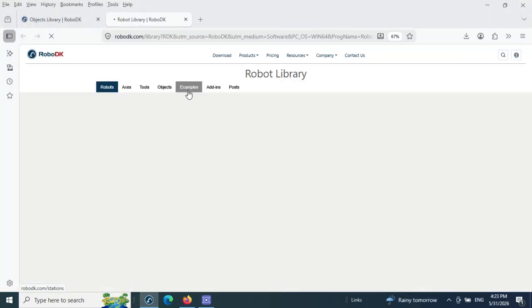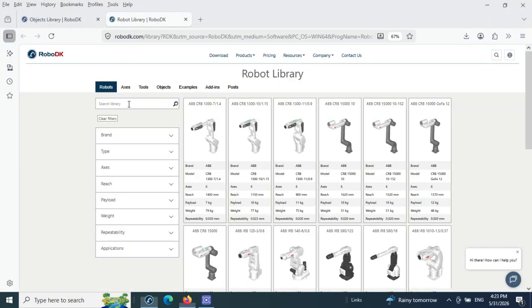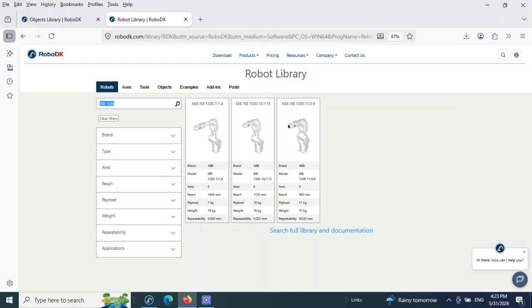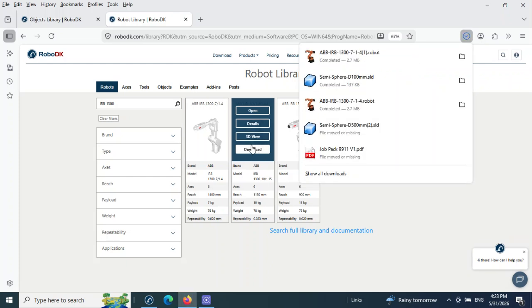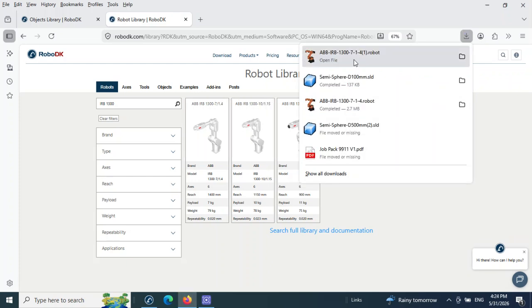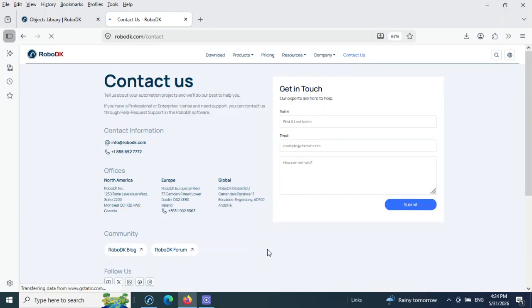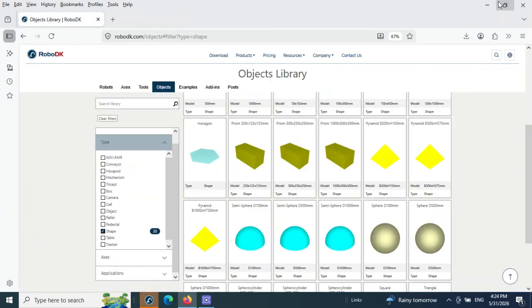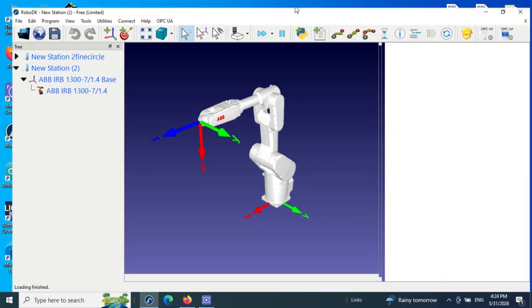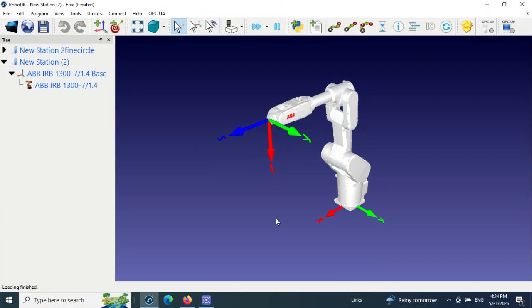Click here, and you need to find our component, the IRB1300. Here we have 3 options. Our part number is 113.7/1.4. So download it, and after download, double click on the robot, and the component will appear here.